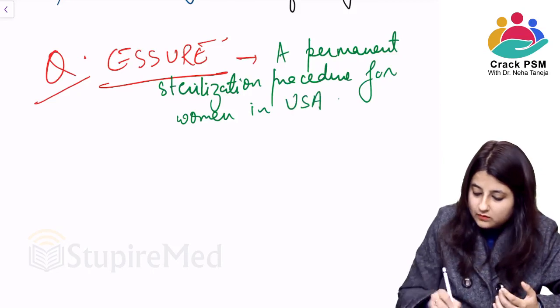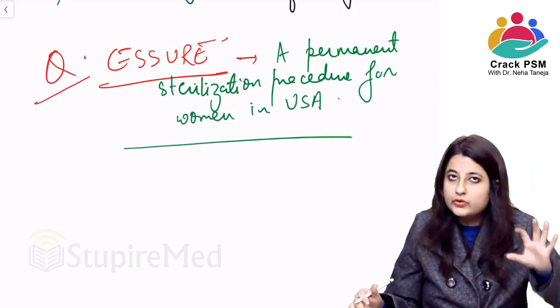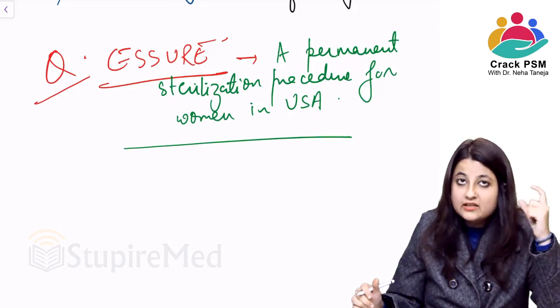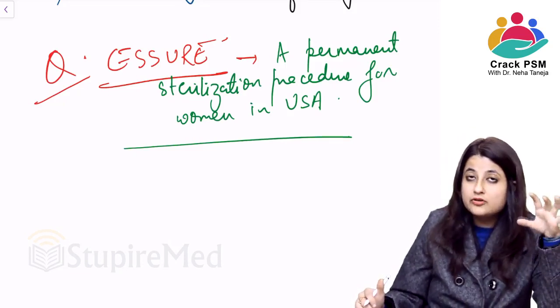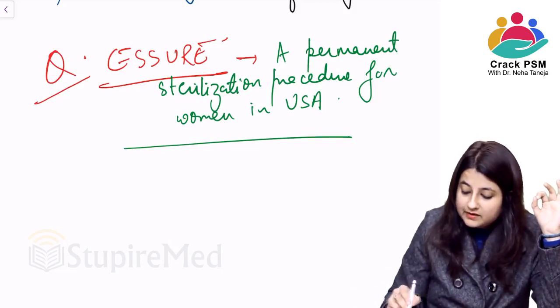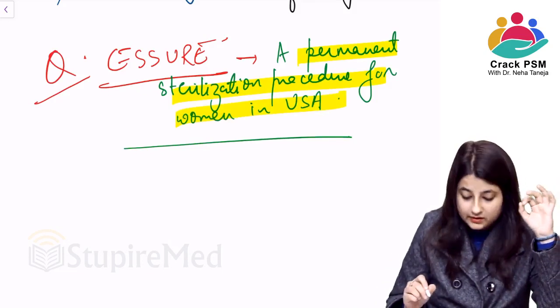Please remember this. Okay, they can just ask you the name. We'll not go into detail of it. Essure अगर तुमको कभी भी मिला, if it comes as a question, it's nothing but a permanent sterilization procedure for women in USA.